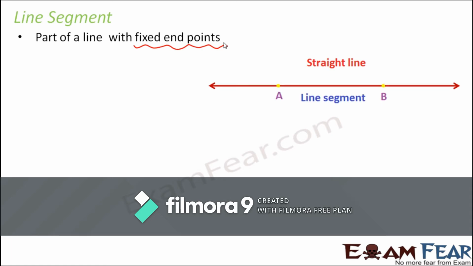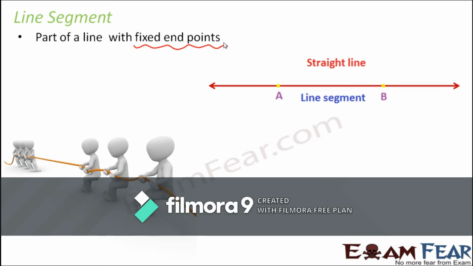Now, if we consider two fixed points, A and B, this AB is a portion of this straight line. But this AB has two fixed endpoints, A and B. So AB is a line segment. So that's line segment.